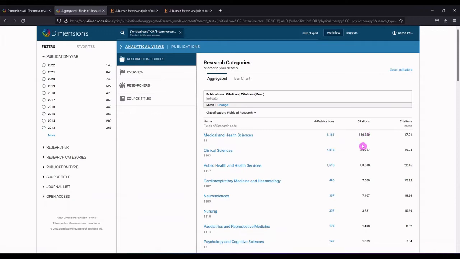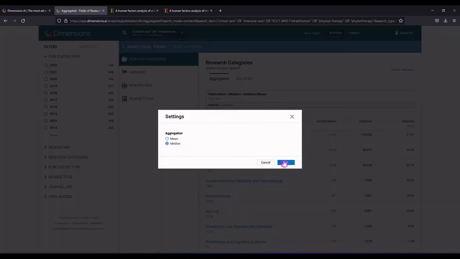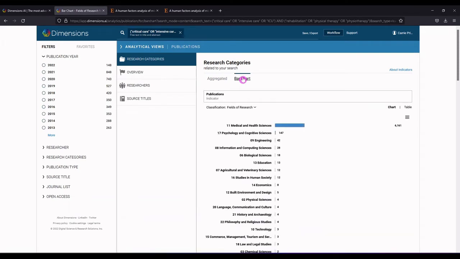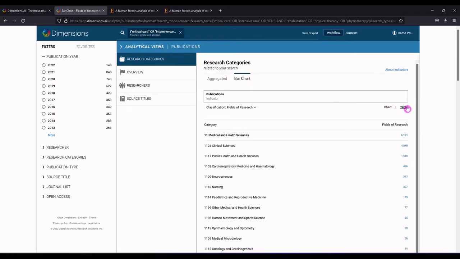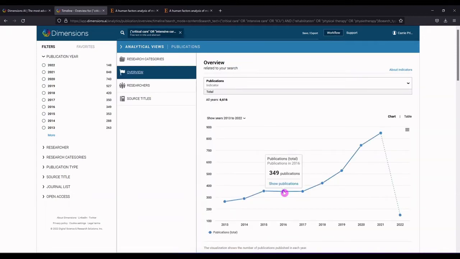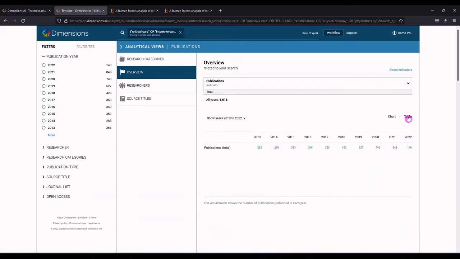And we have the number of citations on those results and the citation mean, which you can change to citation median. We also have a bar chart over here, so you can see a bar chart of the research categories or a table. Lots of options. Next, we'll move to overview. Of the 6,616 publications, we can see how they've increased over time and also see that format in a table.